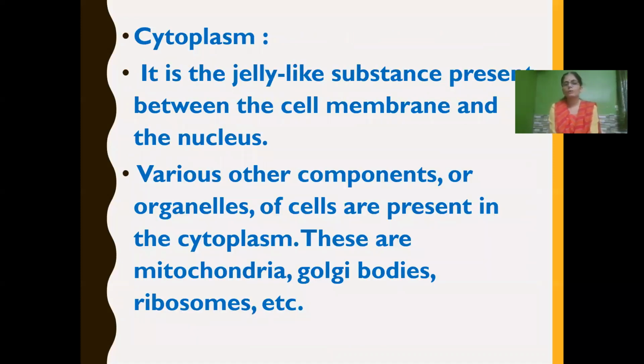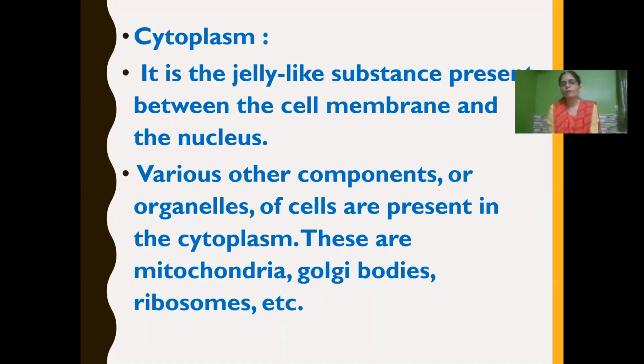Now, children, let us learn about cytoplasm. What is cytoplasm? It is a jelly-like substance that is present between the cell membrane and the nucleus. And this cytoplasm provides place for various other components. These cell components we otherwise call organelles. Just as we have various organs, the same way the cell also has various components. Those various components are called organelles.